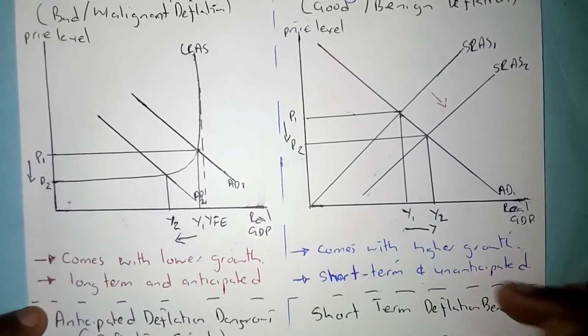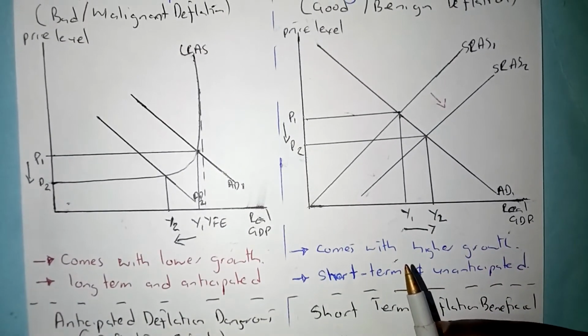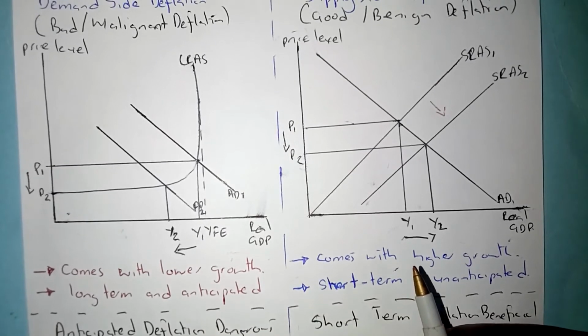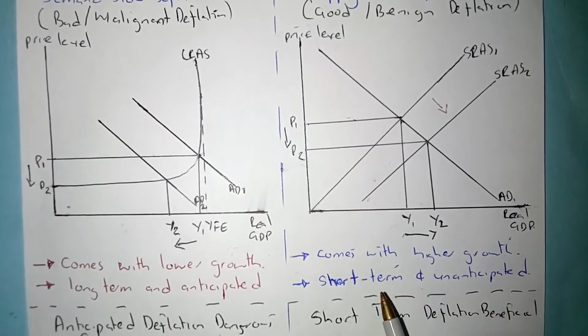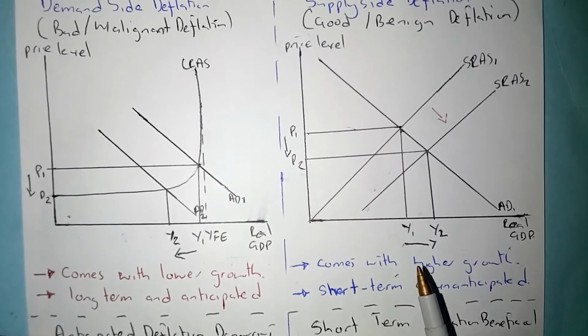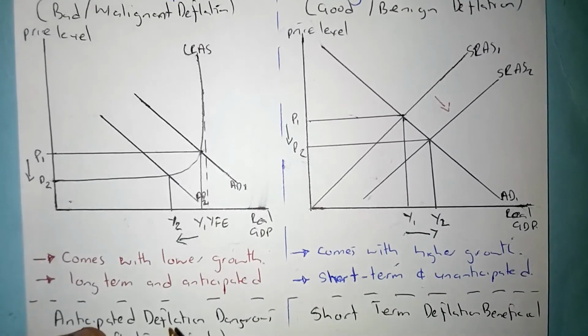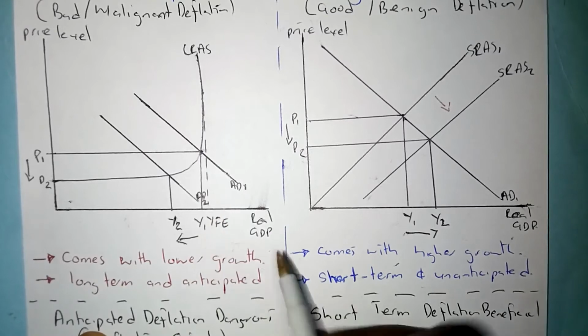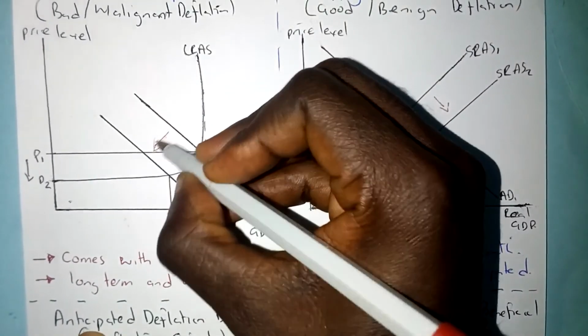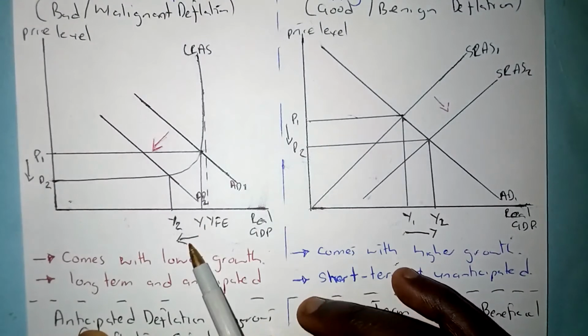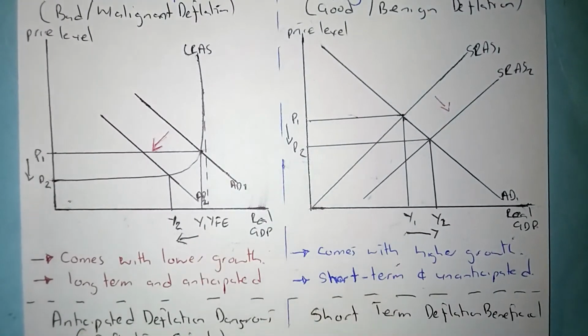Moving forward, I want to look at what are the causes of demand side deflation, and also what are the causes of supply side deflation. You should understand that it's called bad malignant deflation because, as you can see on the diagram, it comes with lower growth. When aggregate demand shifts to the left, we are seeing that there's going to be a fall in growth. So that's how it gets its name of bad malignant: it reduces growth in the economy.